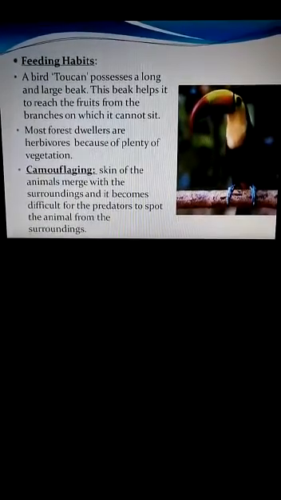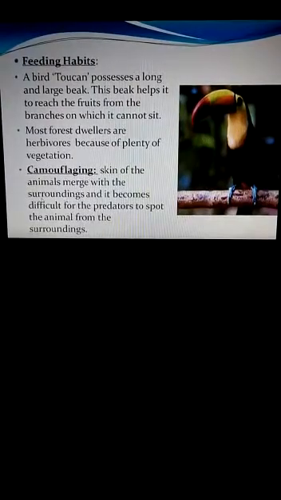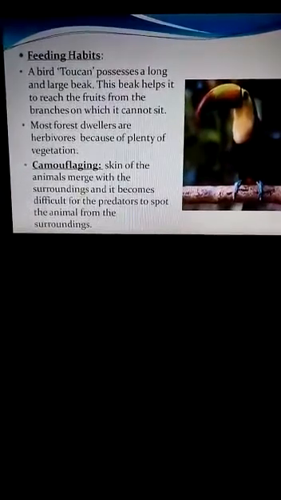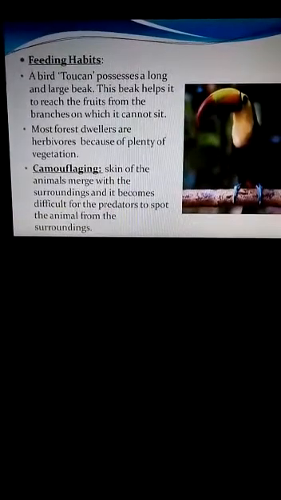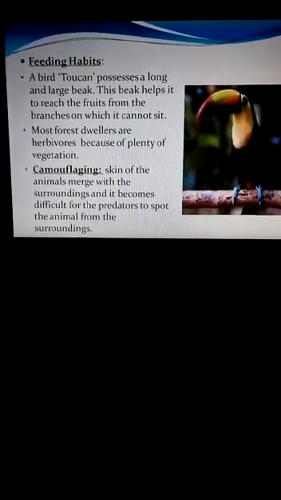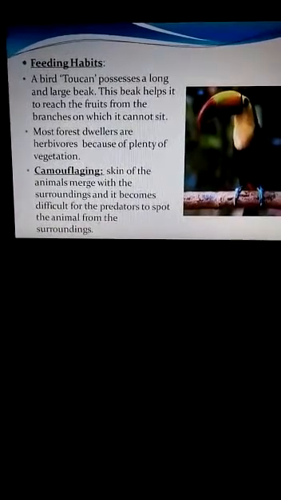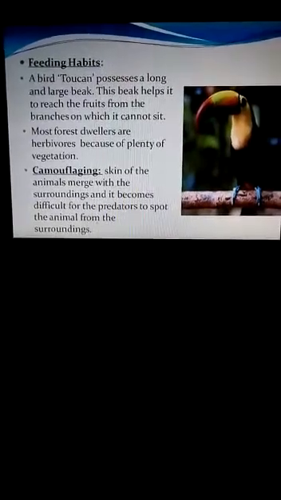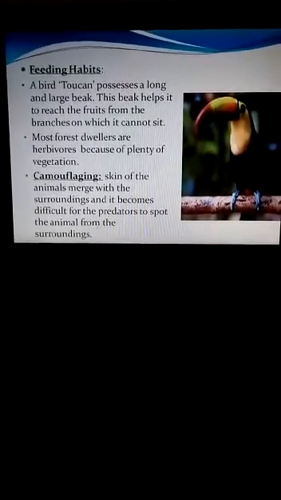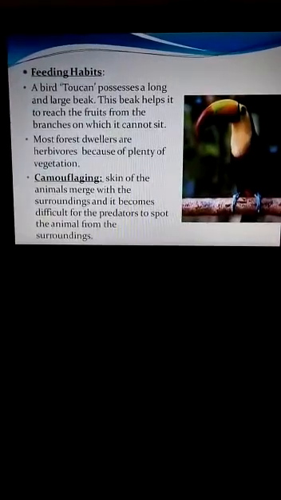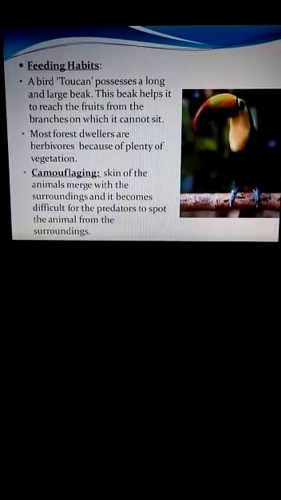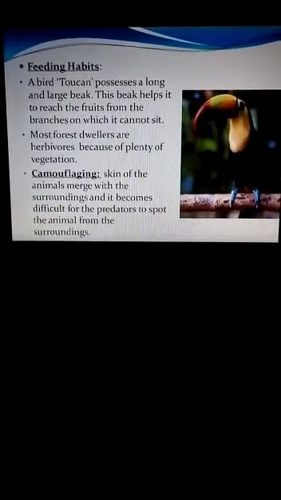The next category is camouflaging. This is one of the specific features found in the animals of the tropical rainforest region. The forest animals have thick skin. Their skin color camouflages and blends with the surroundings. This enables the predator to locate the prey without being located, so it is very easy for an animal to escape from its predator. It also protects the prey from the predator because the prey cannot be spotted easily from the surroundings.